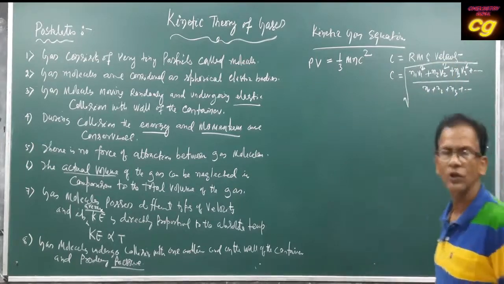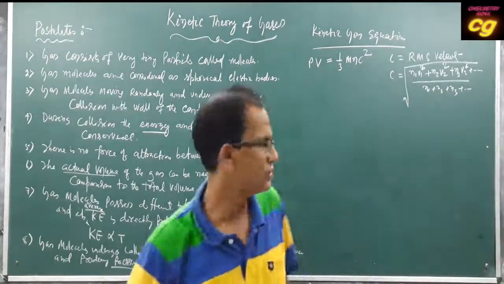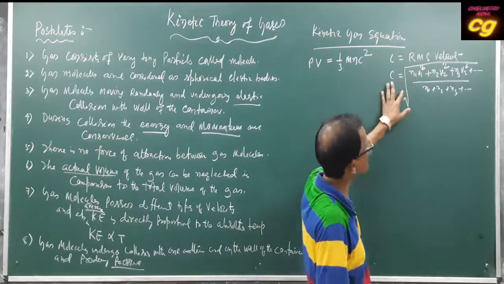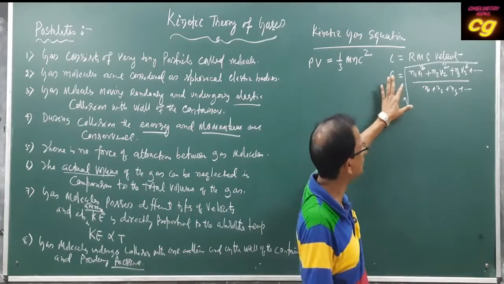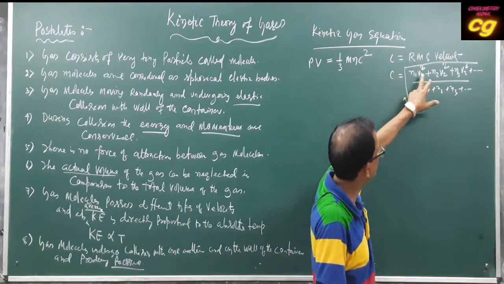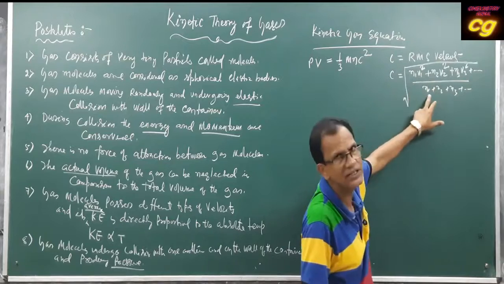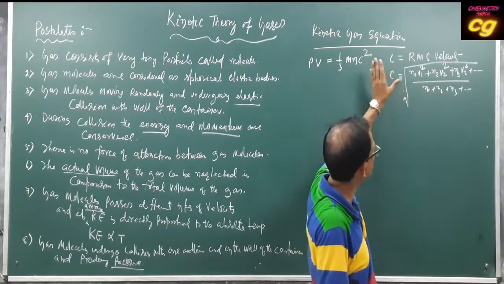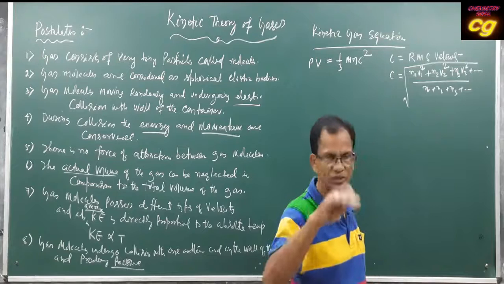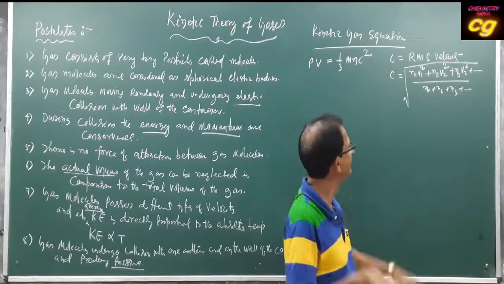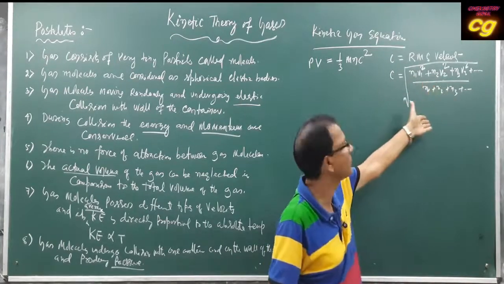This is called root mean square velocity. Root means square root, of the mean of the squares of the velocity. That means first we have to convert the velocity of each molecule into square form.